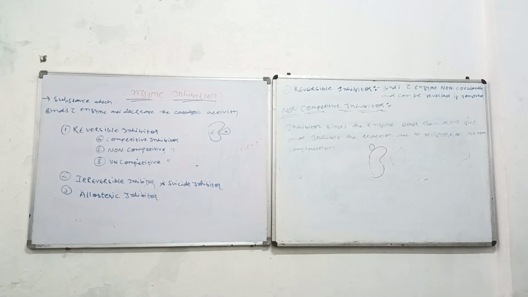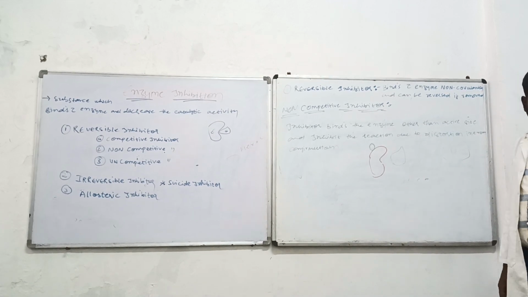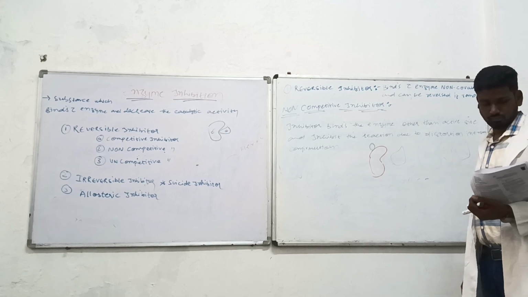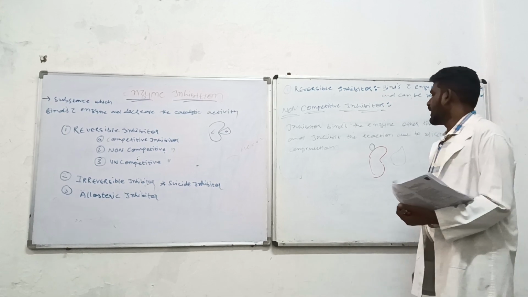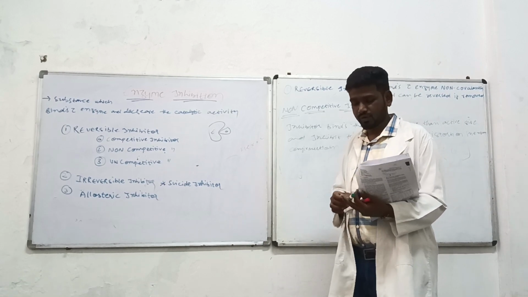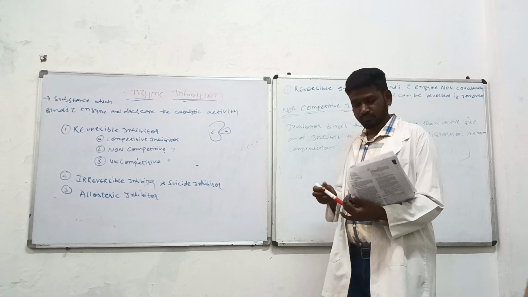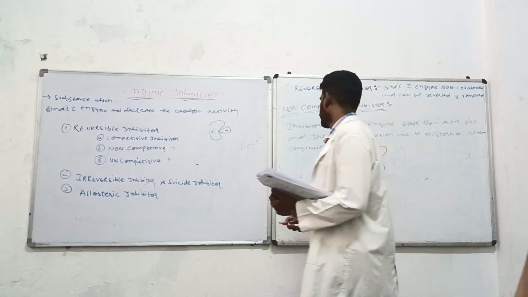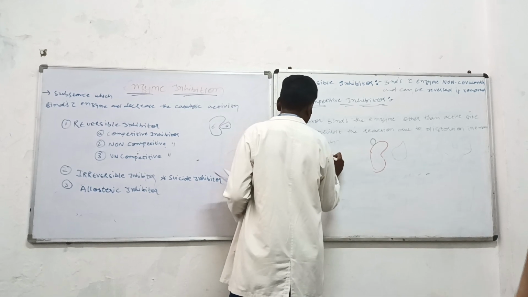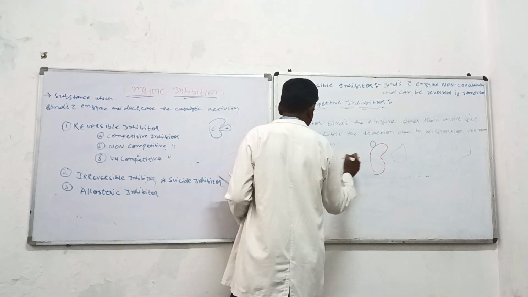Okay. Now, here you can see that the reaction happens in this form. Enzyme plus substrate gives the enzyme substrate complex, which gives the product.